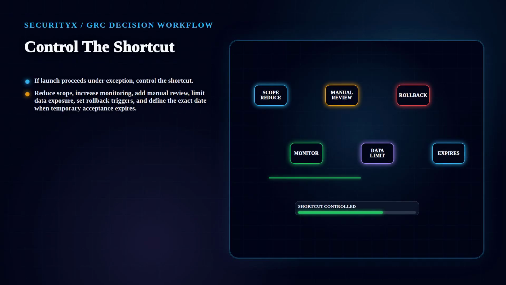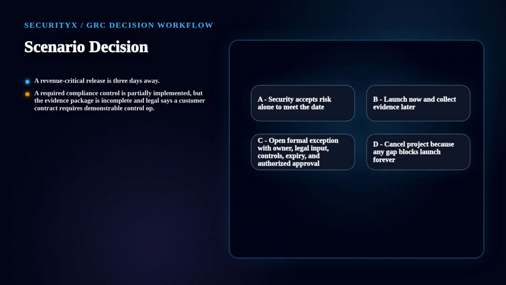If launch proceeds under exception, control the shortcut. Reduce scope, increase monitoring, add manual review, limit data exposure, set rollback triggers, and define the exact date when temporary acceptance expires. A revenue-critical release is 3 days away.